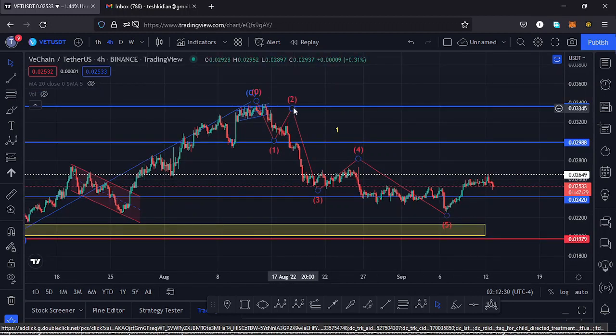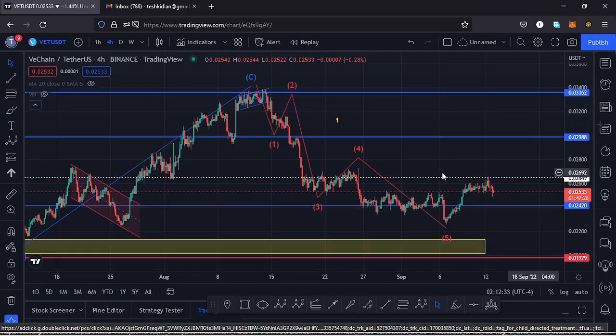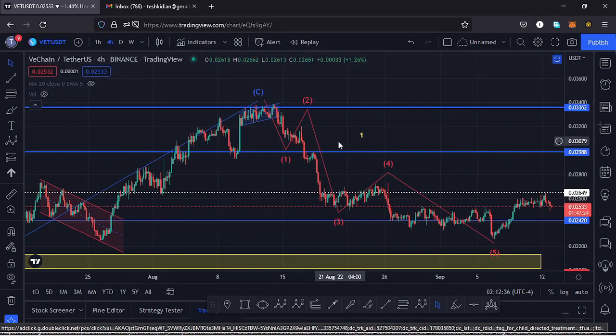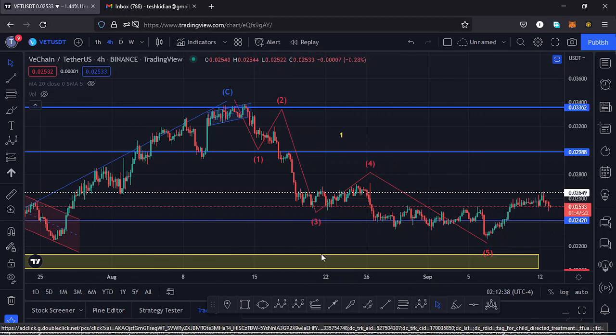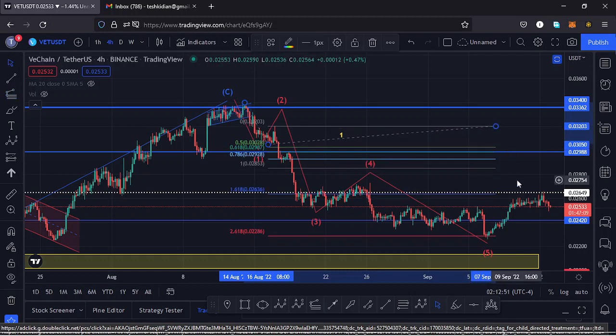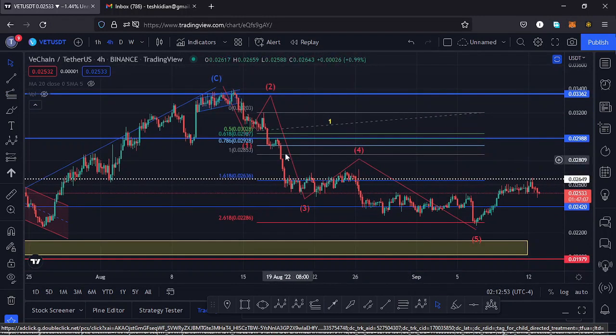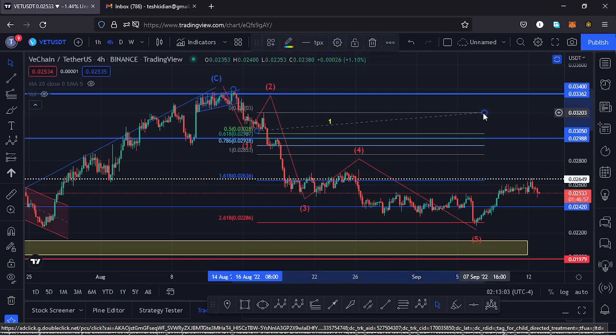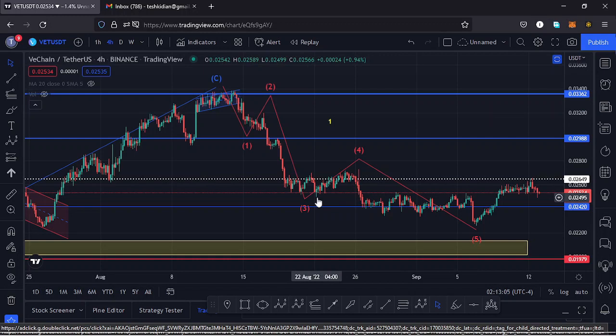After making the high for that second wave, we saw a very nice movement to the lower side in the formation of a third wave, and using the Fibonacci's, the trend-based Fibonacci, I can get a minimum target area for that third wave to the lower side by just connecting the fibs from the high of the wave 1 to the low of the wave 1, then dragging the fibs to the high of that wave 2, and that gives me the minimum target area for that third wave to the lower side at the fib level 1.618, and that is at around the $0.02636 mark. And you can see Vechain respected that, and we made our low at around the $0.024 mark.